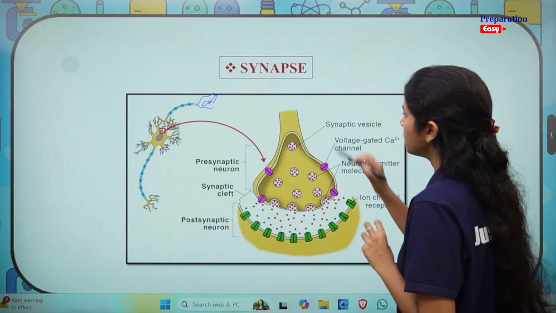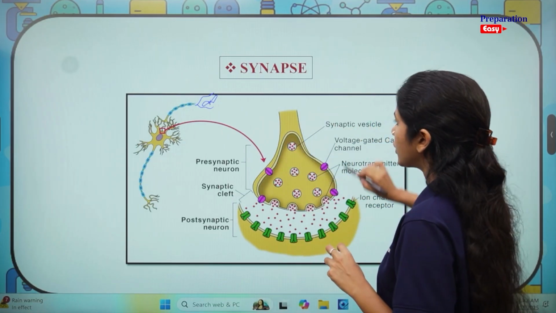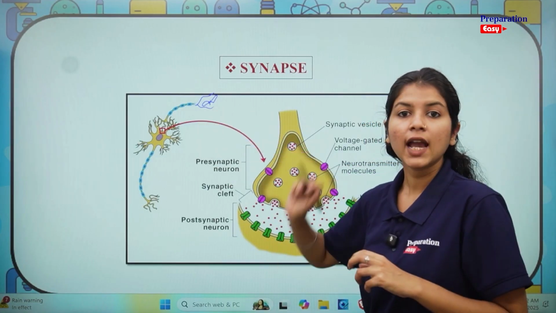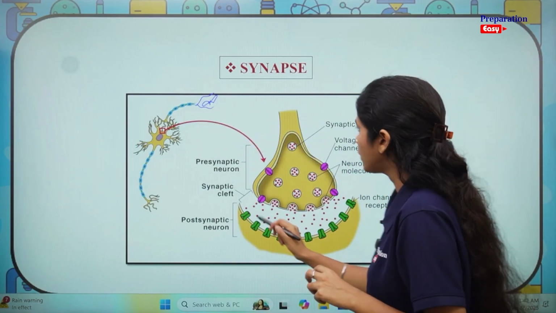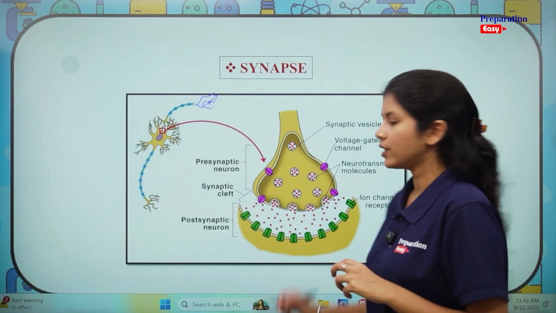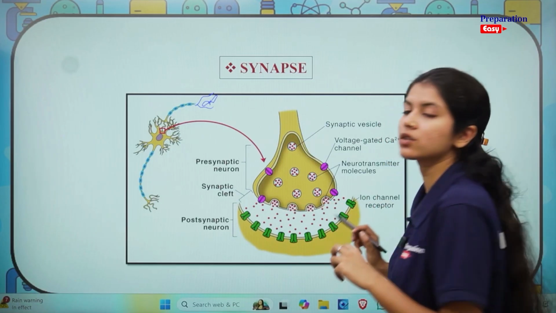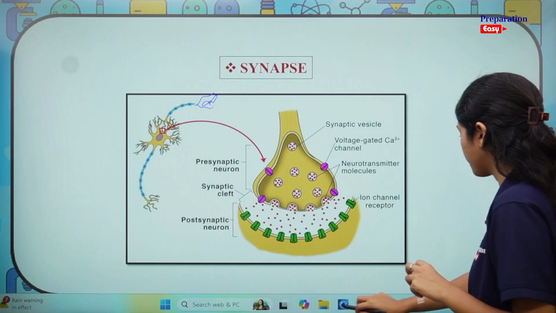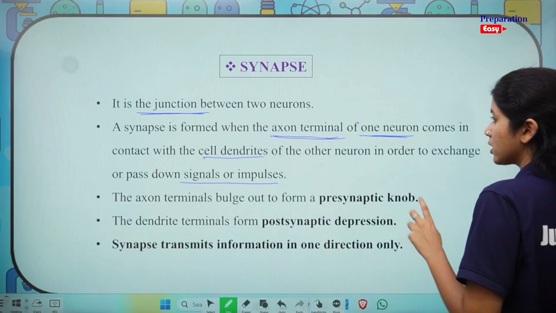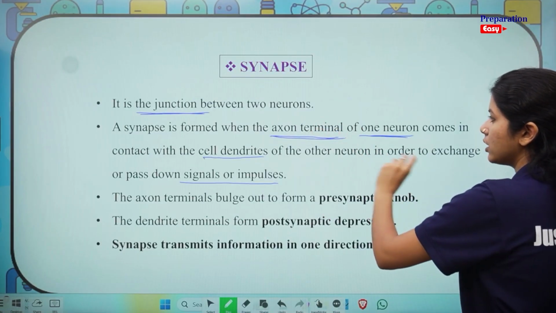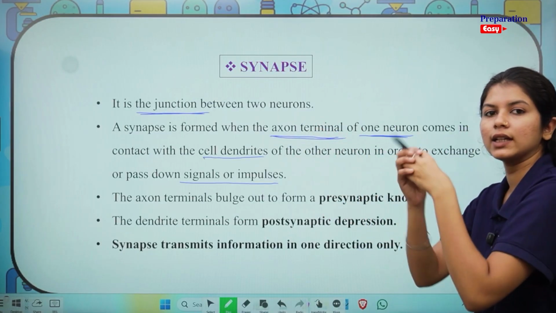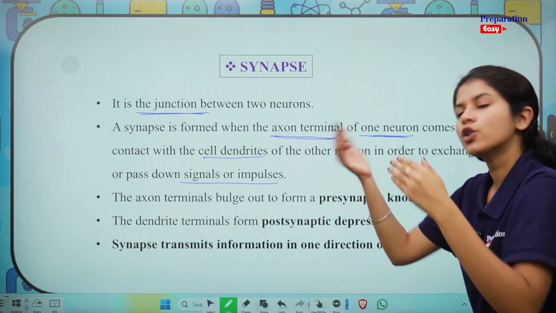Let's have a zoomed in look. This is the axon terminal of the first neuron, and then we have the dendrite of the second neuron. And here these are the signals being transferred, okay? I hope you can imagine where the axon terminal is, where the dendrite is, and how they are getting in contact to transmit the signal.